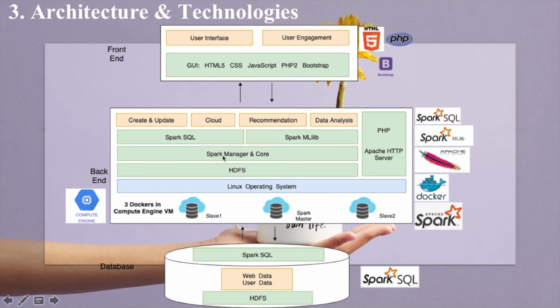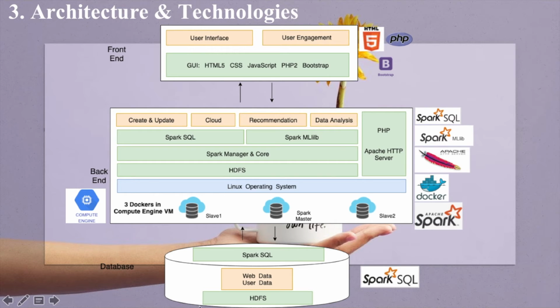Spark masters and cores are used here to manage all the workers and make sure all Spark functions work well. On the top here, we use Spark SQL and Spark MLlib, which are tools of Spark for data retrieval and management and data analysis, supporting all the main functions of EventX.